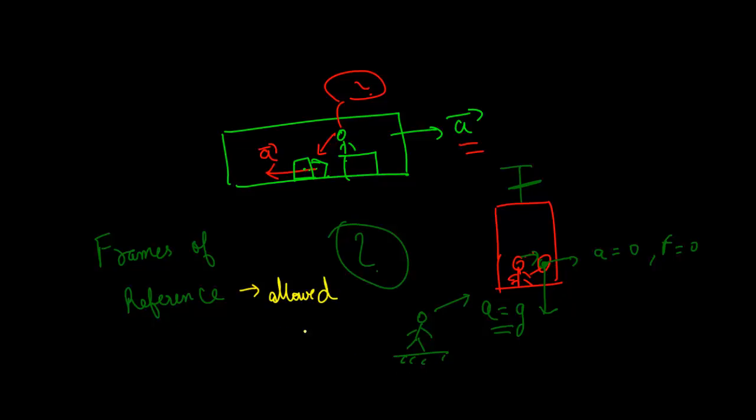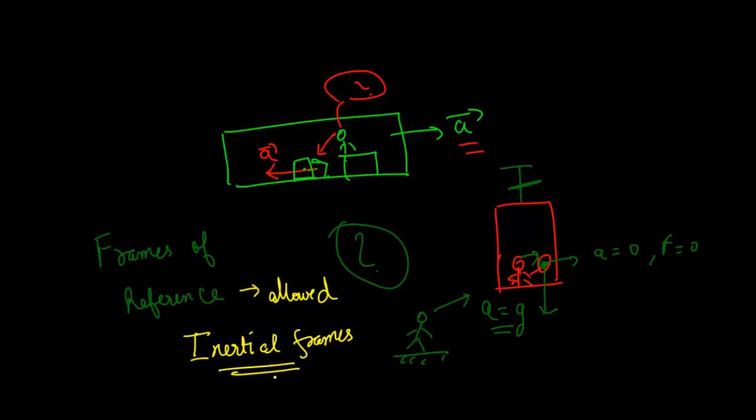These frames which are allowed are called inertial frames. I know you would start to ask, if only some frames are allowed, why are we calling it a law and all?